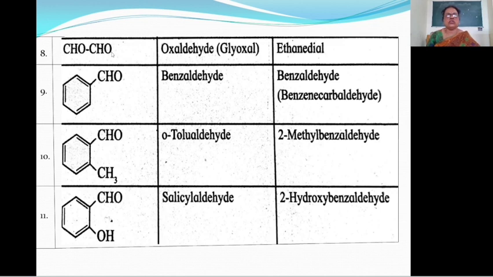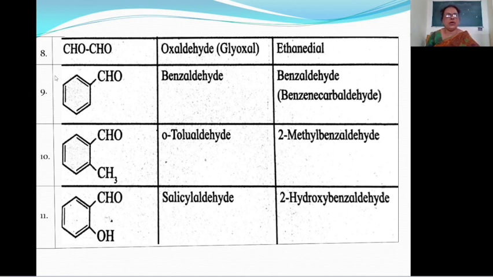Here 2 aldehyde groups are present. Therefore, suffix dial is added to the alkane and E of alkane is retained. Means here ethanedial. 2 carbon atoms, therefore ethane, E of alkane is retained. Here 2 aldehyde groups are present, therefore dial.